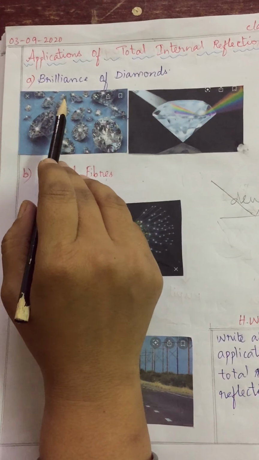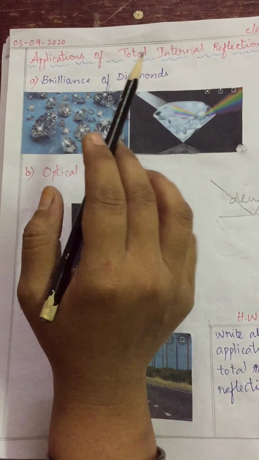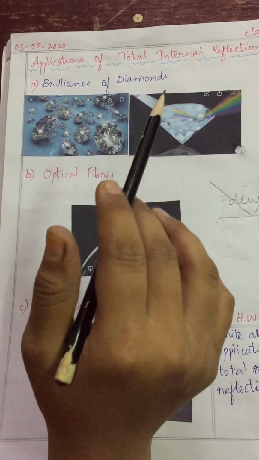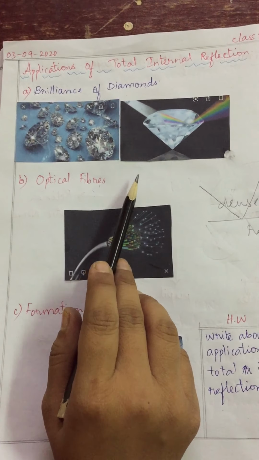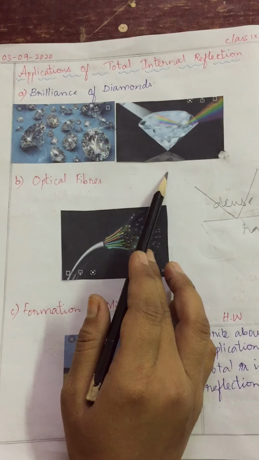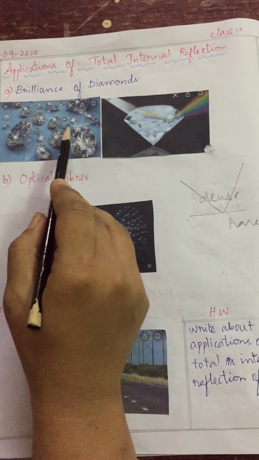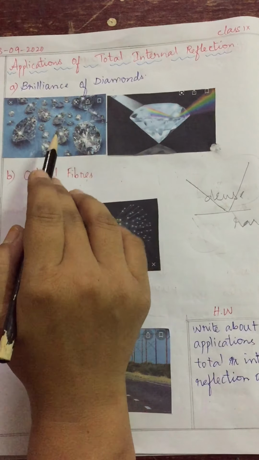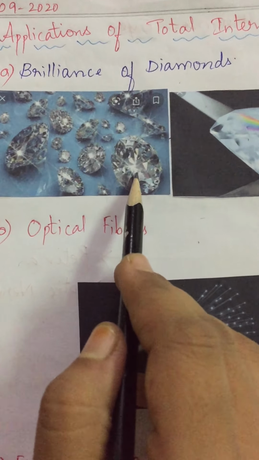Now how does total internal reflection take place in diamonds? Total internal reflection is the main reason for the brilliance of diamonds. The critical angle of a diamond is very low, so if a light ray enters a diamond, it is very likely to undergo total internal reflection, which makes the diamond shine. Here you are observing, children, in these pictures how the diamond is shining. This is because of total internal reflection only.